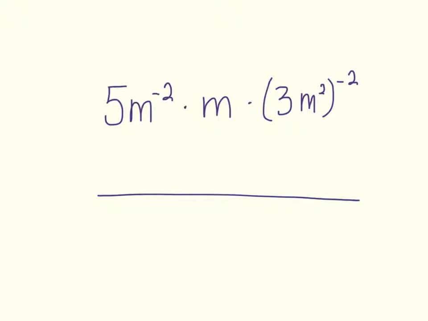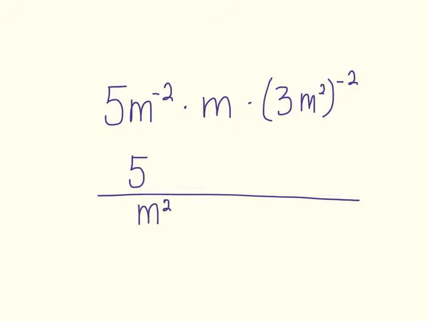The 5 is not included in the exponent. The exponent only applies to the m because there's no parentheses. So we have 5 on top, m squared on the bottom. Notice that the negative on the exponent goes away when we put it on the bottom. We're flipping it over. That's what it means.